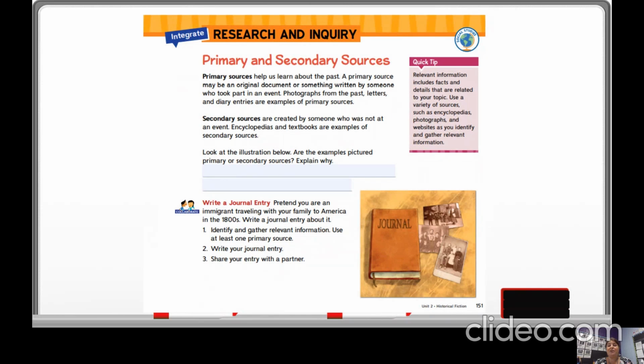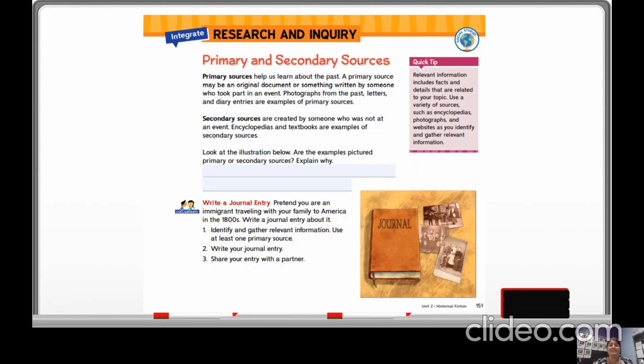Then you're going to move on to page 151, research and inquiry. We're talking about primary and secondary sources. Primary sources help us learn about the past. A primary source may be an original document or something written by someone who took part in an event.